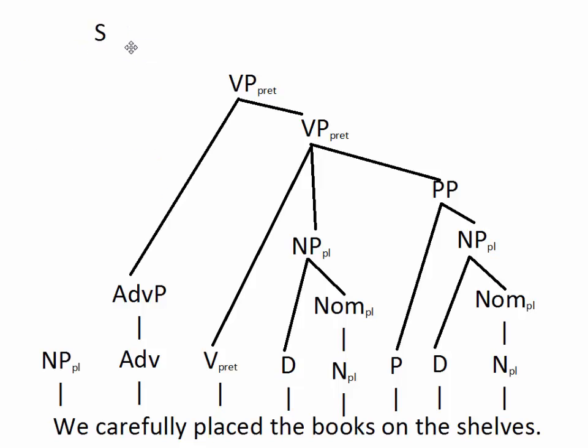We carefully placed the books on the shelves. That gives us the structure for these sentences, where we have some sort of goal, source, or locative prepositional phrase plus a verb with an object. In the second part, we'll take a look at some other verbs with prepositional phrase complements.